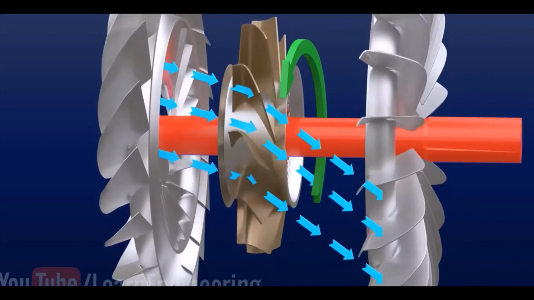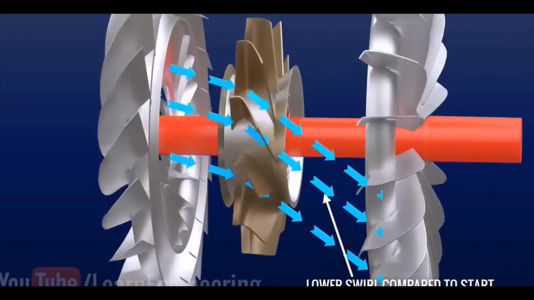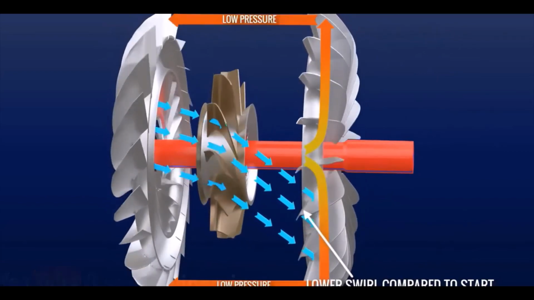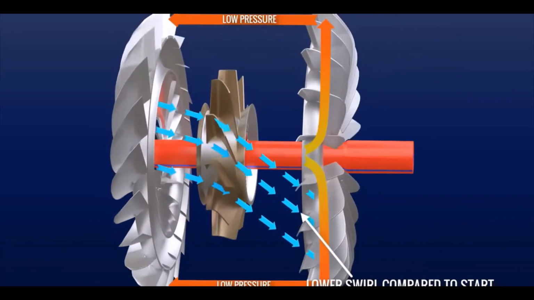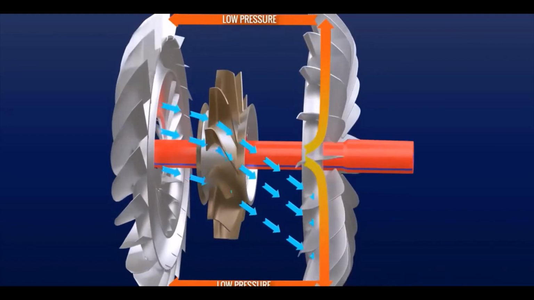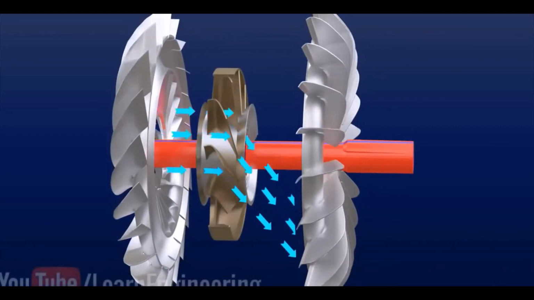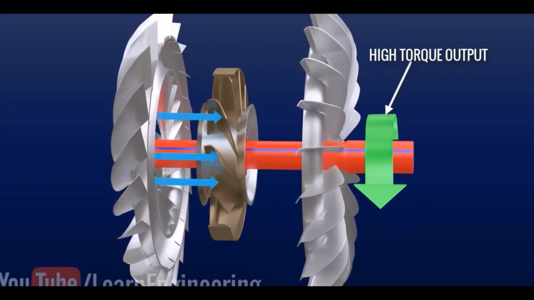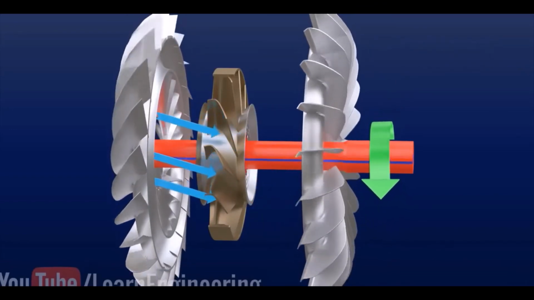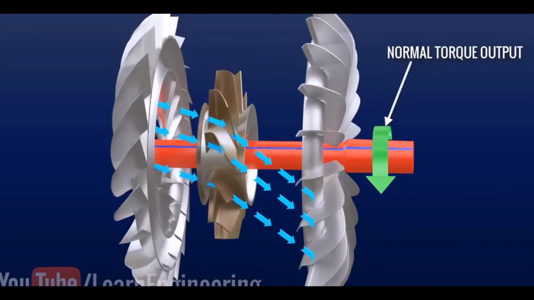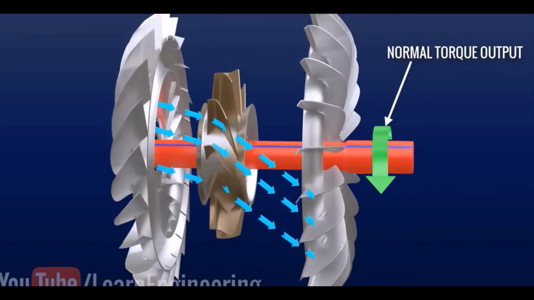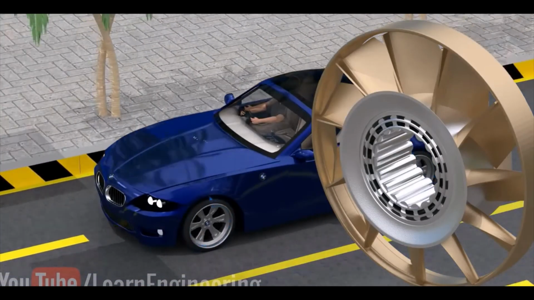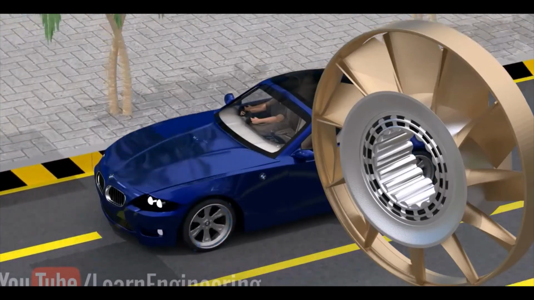The stator is needed only when your pump and turbine are turning at different speeds. If they are running at the same speed, then there is no use for the stator. Usually your turbine runs at a slower speed than your pump, and in order to multiply your torque, we go with the stator in between. So that is the working principle of the torque converter. Generally, the torque converter increases your engine torque when there is a difference in speeds between your pump and turbine.